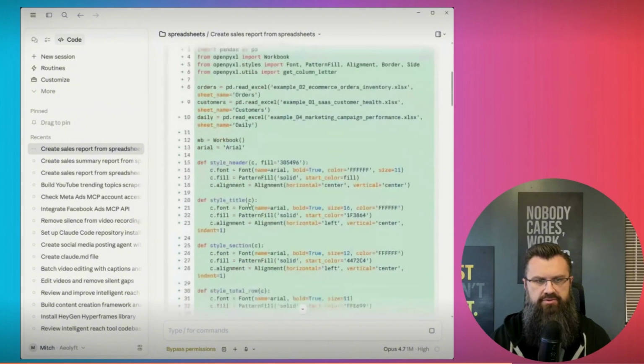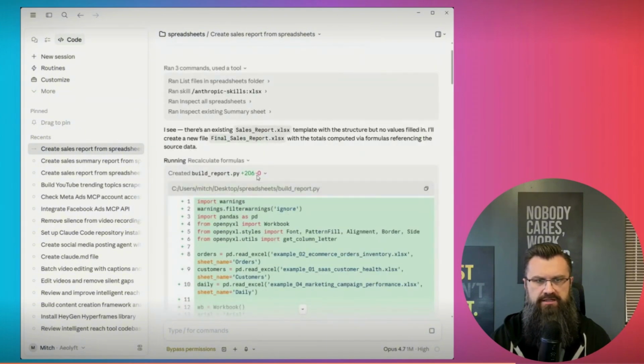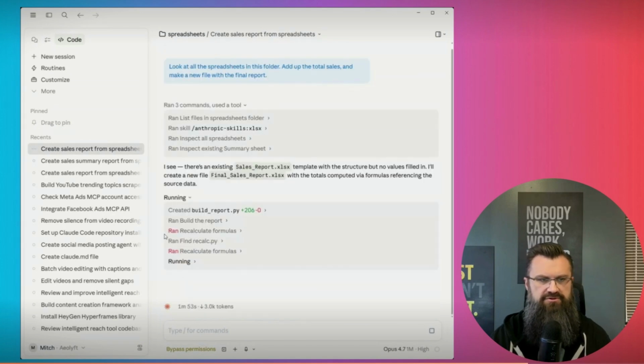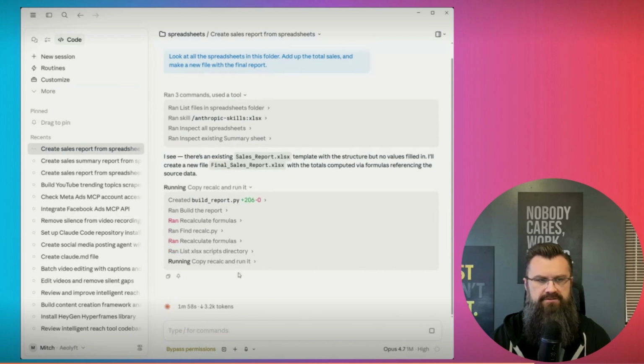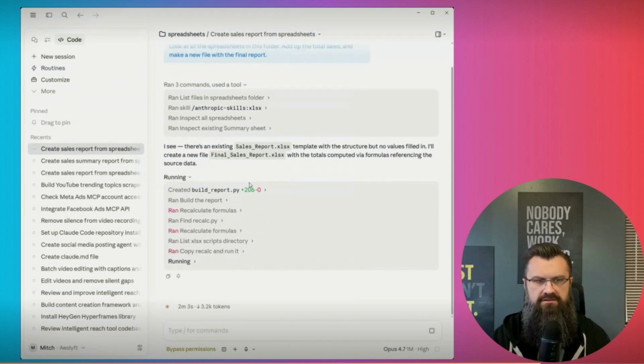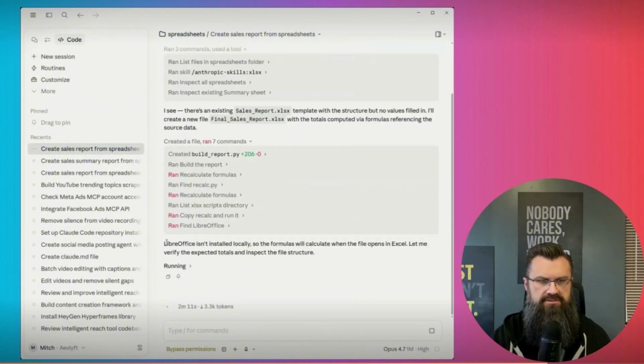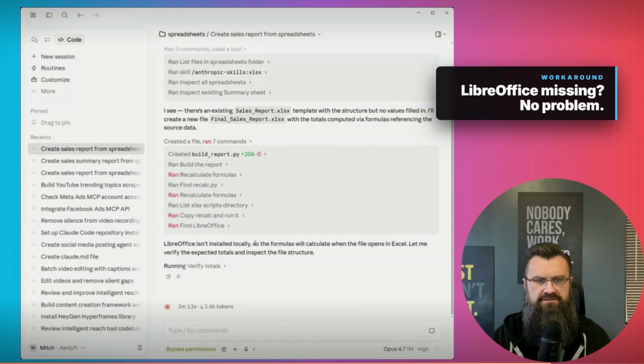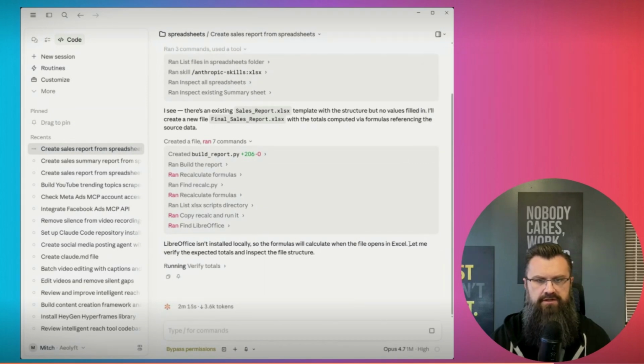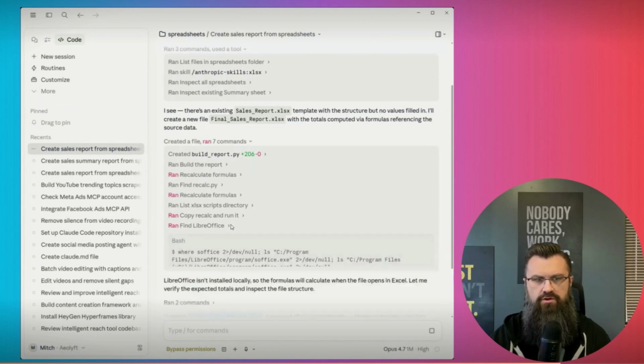It's creating the report, and the green is what it's actually writing, and the red is what it's going to be taking out. So, it added 206 words. No words were removed. Building a report, ran recalculate formula, ran a Python script. So in a matter of minutes, I could have told it to do this, gone and done something else, and then it is doing all of this work in the background. Oh, you see, it's found that LibreOffice isn't installed locally, so the formulas will calculate when the file opens in Excel. Cool. So it's finding its own issues, and it's going to find its own workarounds to this.